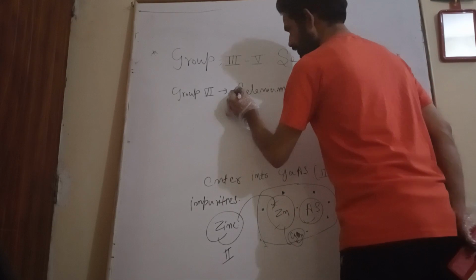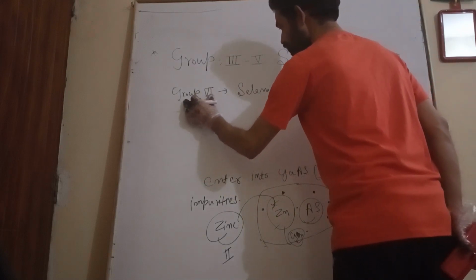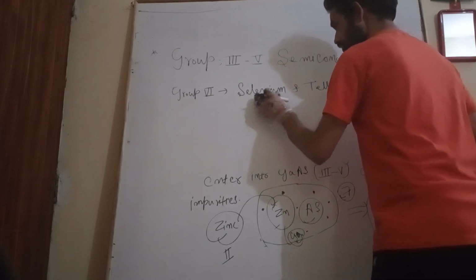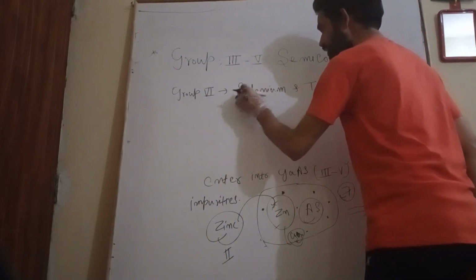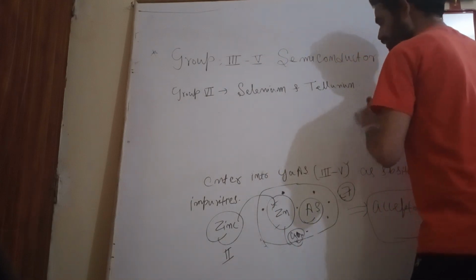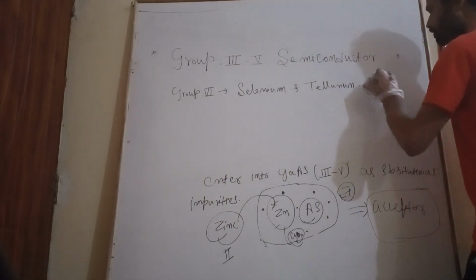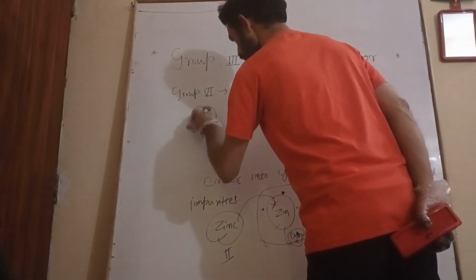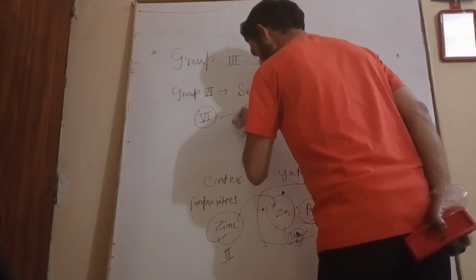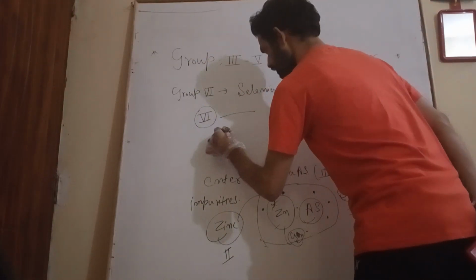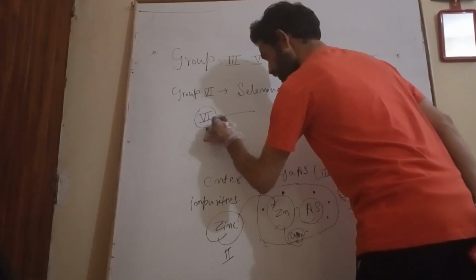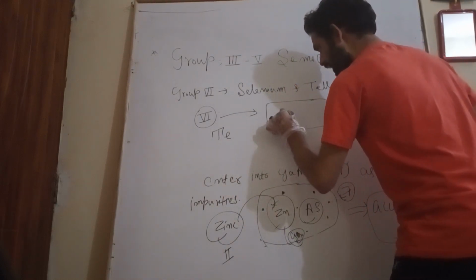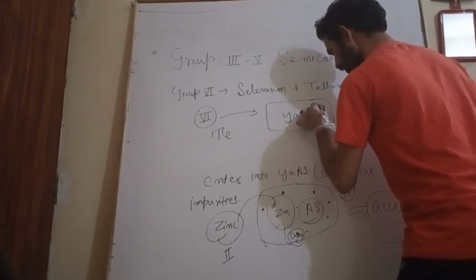If these elements enter into a compound semiconductor, so this is my group sixth element, let's say tellurium. Group sixth element tellurium will enter into gallium arsenide.